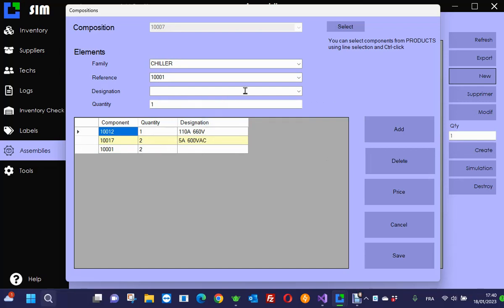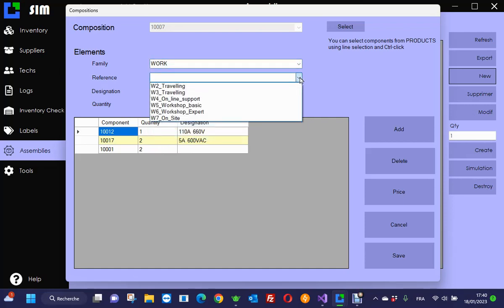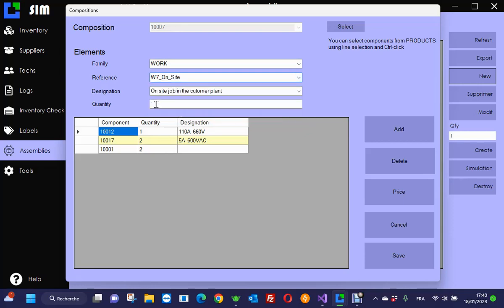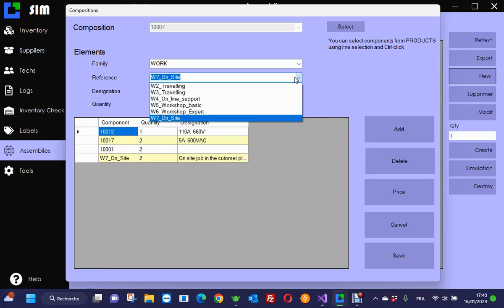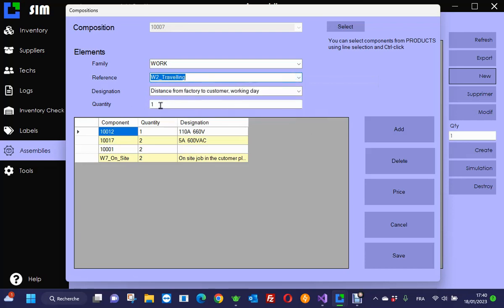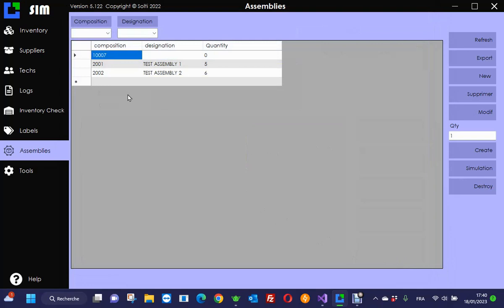Except that I have to add now the work. So I go into the category work. And I know that to do this, I have to work on site for 2 hours. I know that I will have to go there, so I take the traveling expense, standard one, and let's say the average distance is 10 miles, so I add it and I save it.